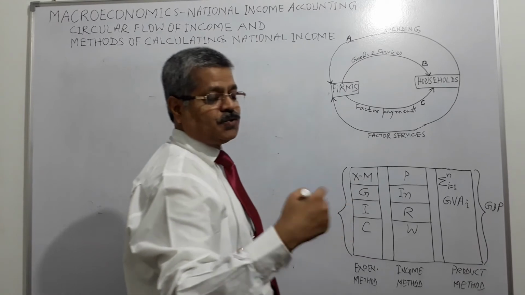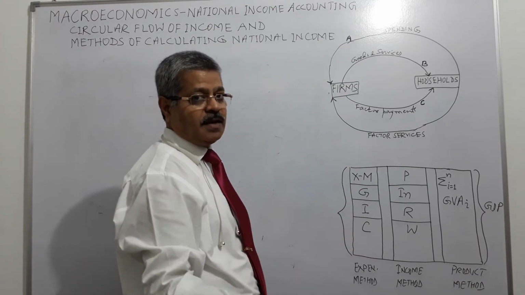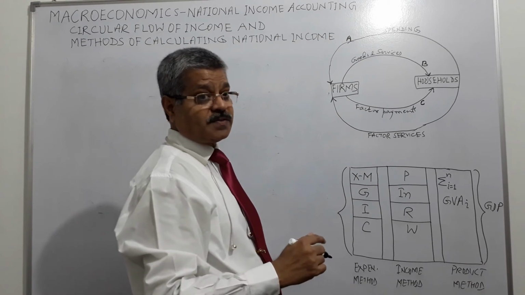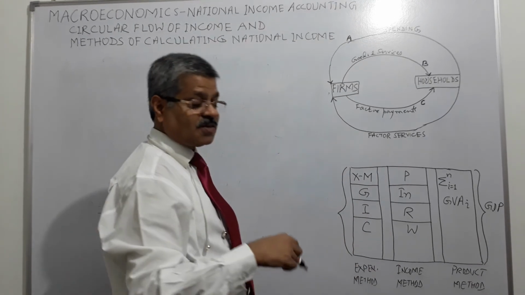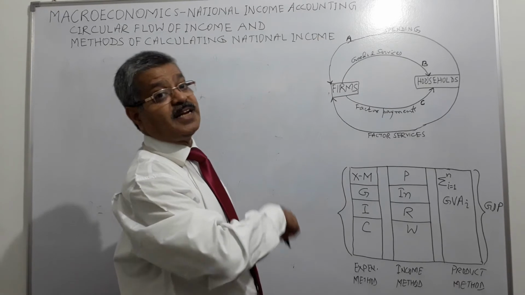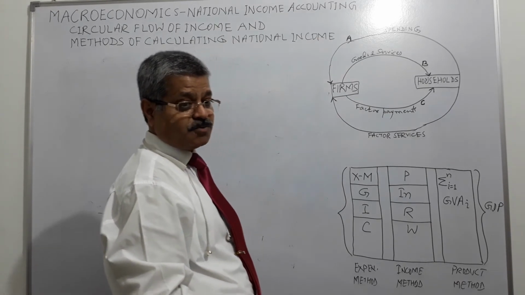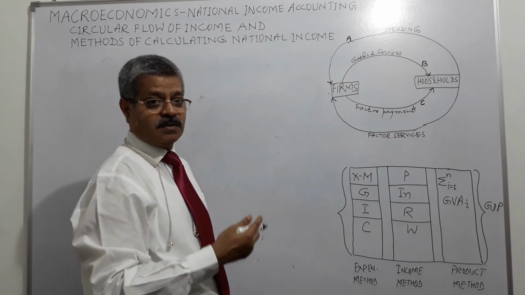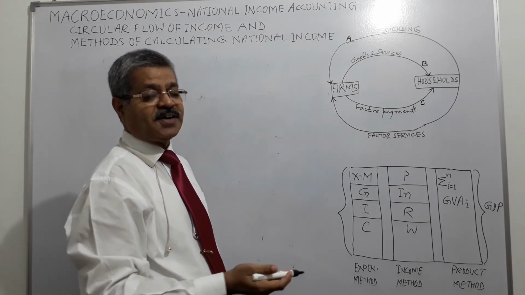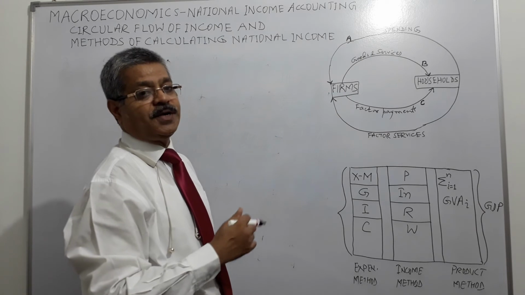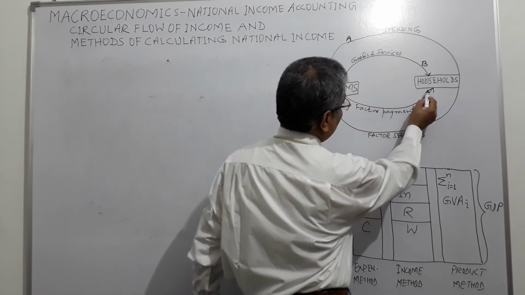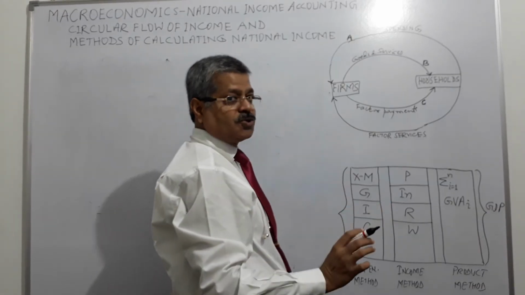Firms need to produce goods and services for the purpose of sale. They cannot produce without the help of factors of production. So they engage the services of factors of production, for which they need to pay. What do the firms pay to the factors of production? Rent to land, wages to labor, interest to capital, profit to entrepreneur. Firms make factor payments to households. Suppose households are there, right?